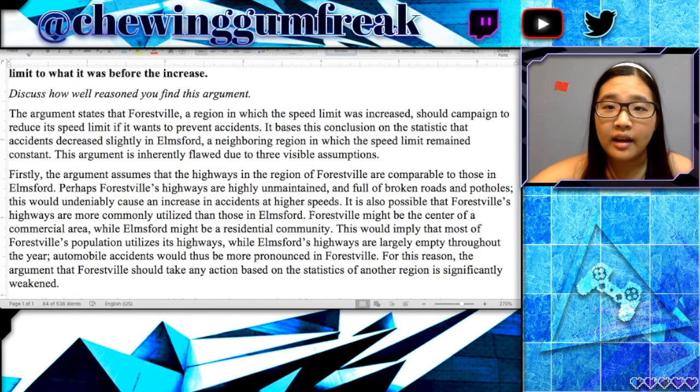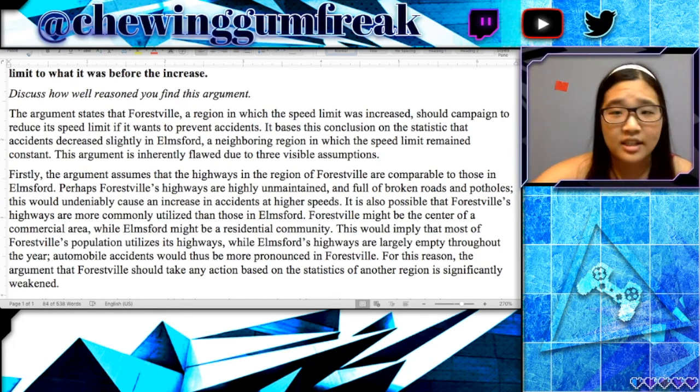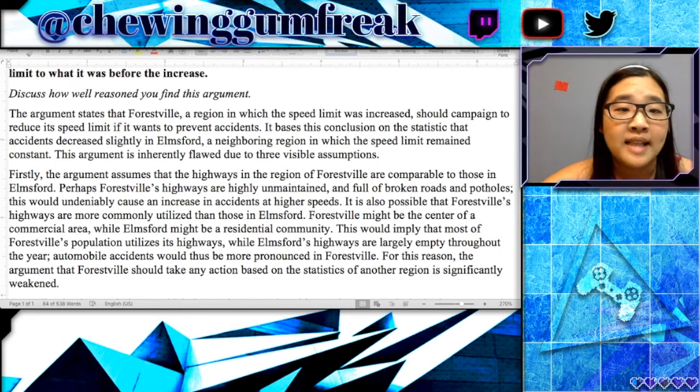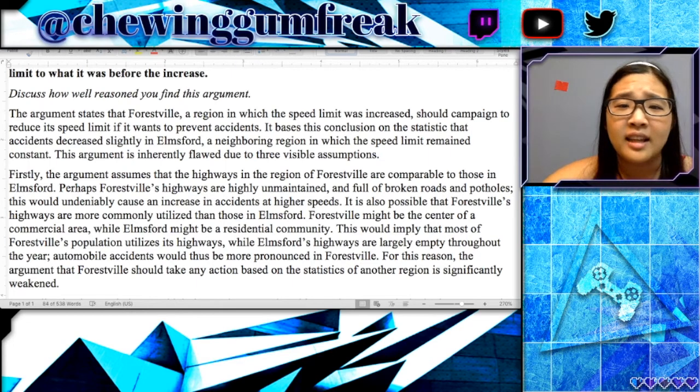So instead of having 5 sentences talking about what these are, I would say maybe 1 sentence saying perhaps Forestville is highly unmaintained or the center of a commercial area, while Elmsford has perfectly maintained streets and is a residential community. Because of this, the number of accidents in both of these areas would be completely different.